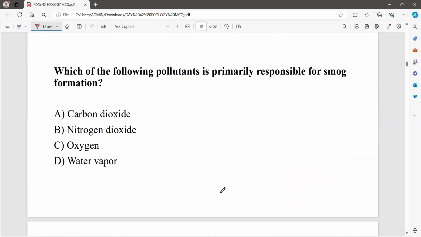Now, which of the following pollutants is primarily responsible for smog formation? Smoke plus fog is smog.